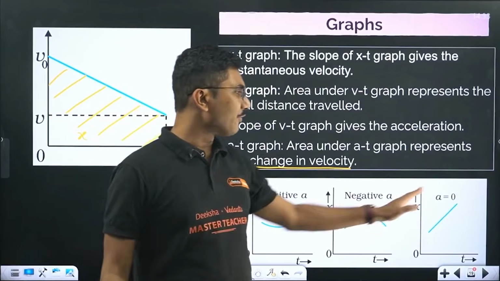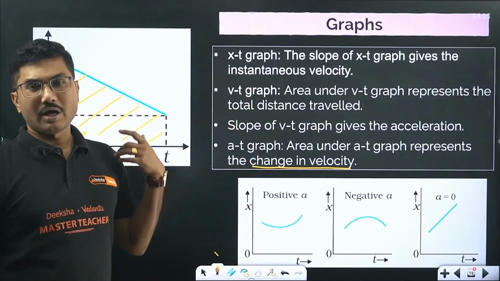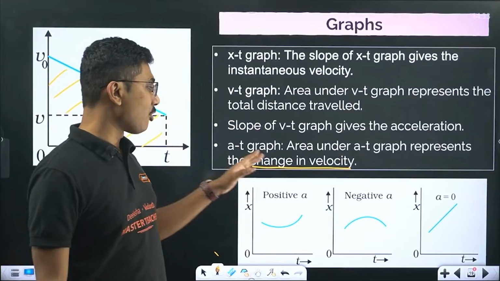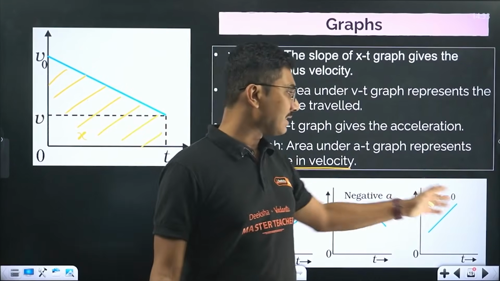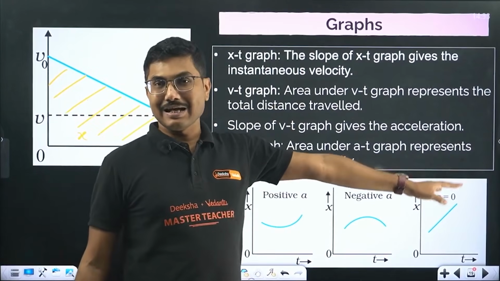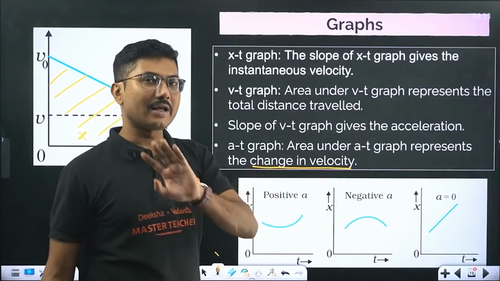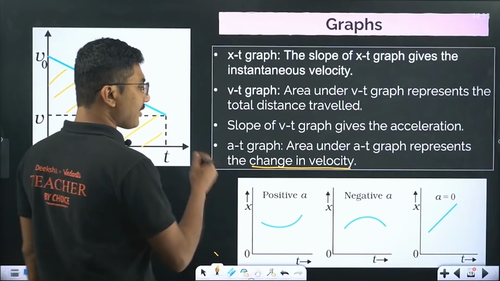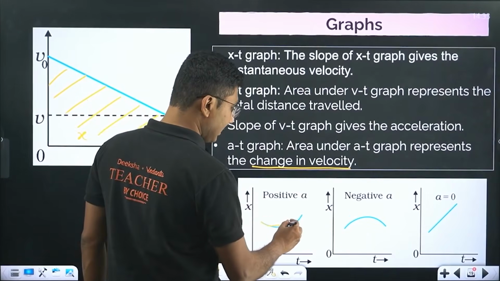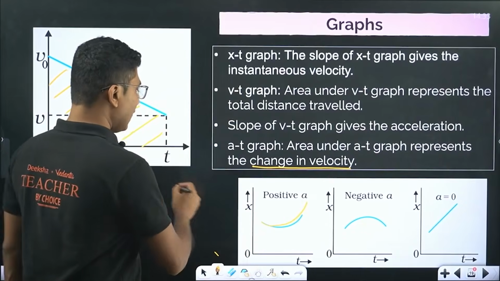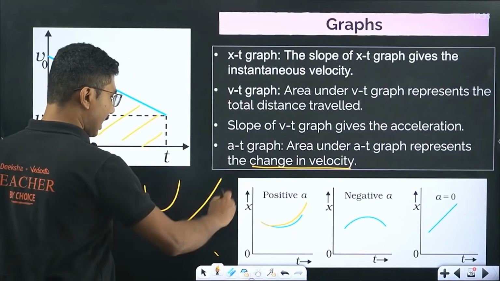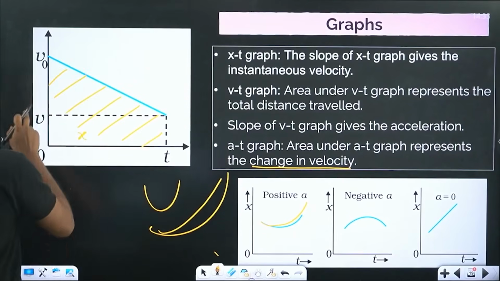Now there are three different graphs for position time graph. First of all, when acceleration is positive, acceleration is negative, acceleration equals 0. So these are the three graphs which represent three different cases. These cases are very, very important. So for positive acceleration, when the acceleration is increasing with time, the xt graph will be increasing as well. It not necessarily like that, it can be like that as well. The graph should be curved and it should increase with time.